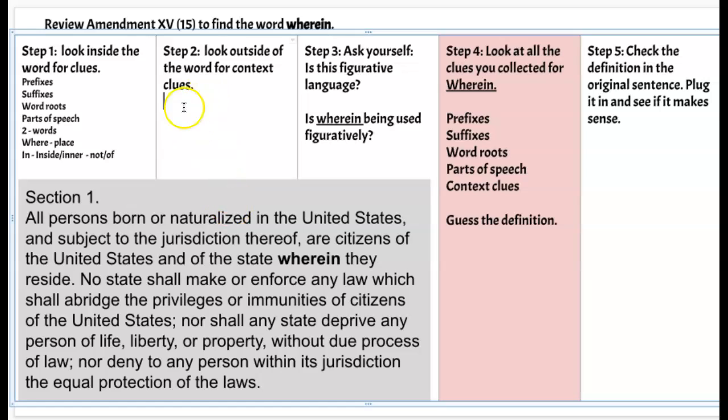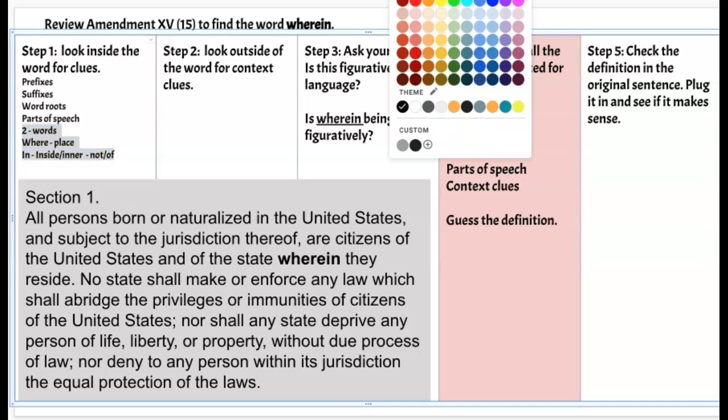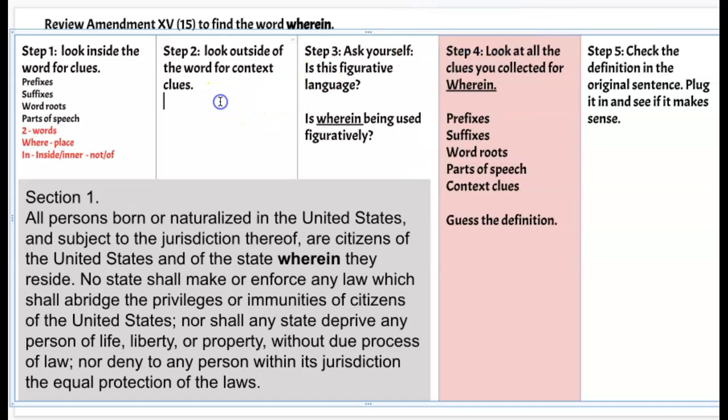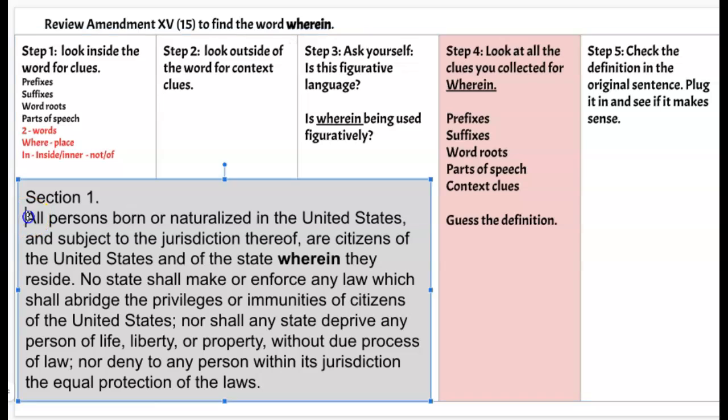So step 2. What I want to do next is look for clues outside of the word, particularly context clues. So I'm going to go ahead and read a little bit around the word to figure that out. So it says all persons born or naturalized in the United States, so anyone from the US, and subject to the jurisdiction thereof, and anyone that is a part of the US, are citizens of the United States and of the state wherein they reside.